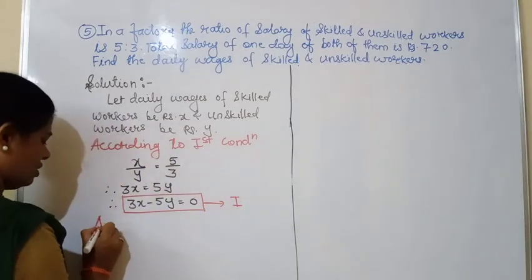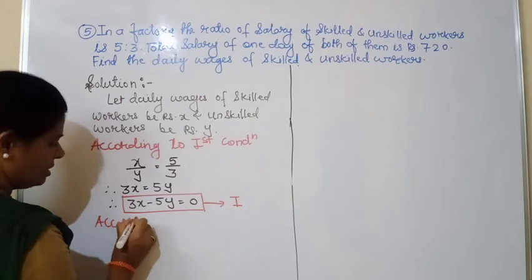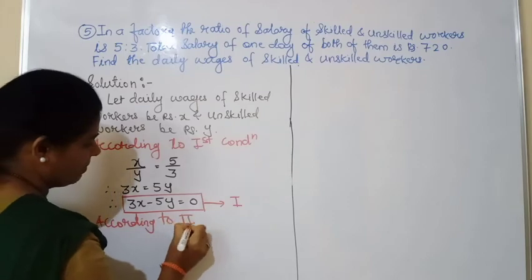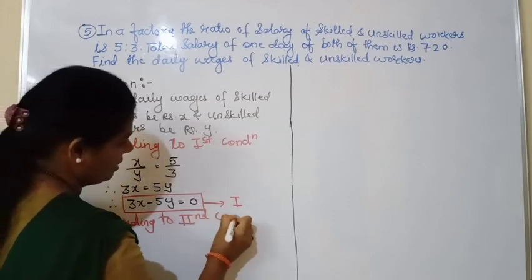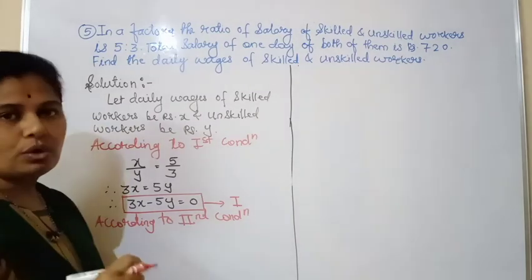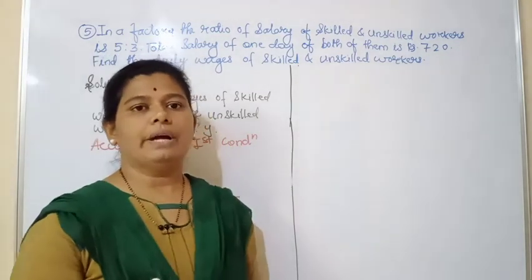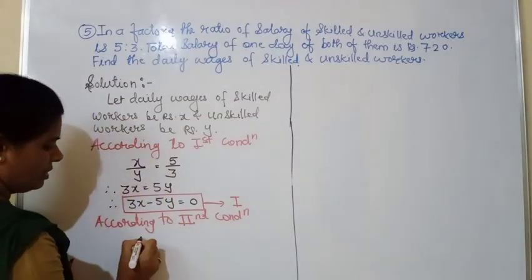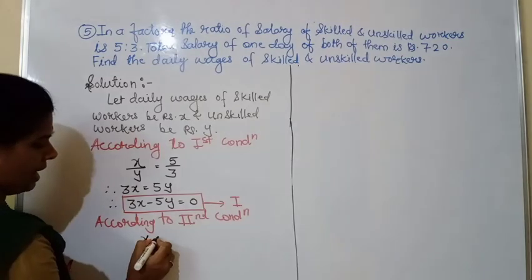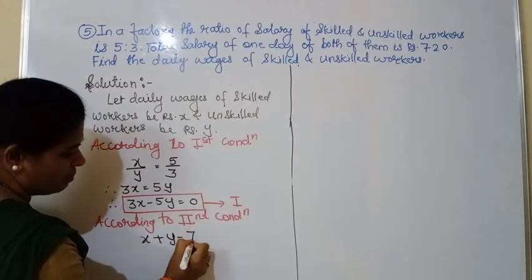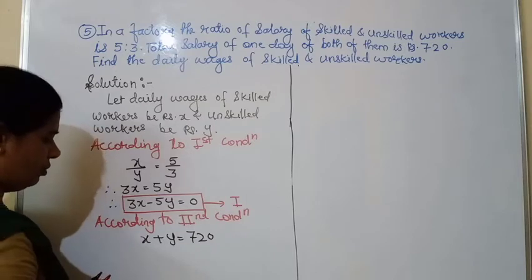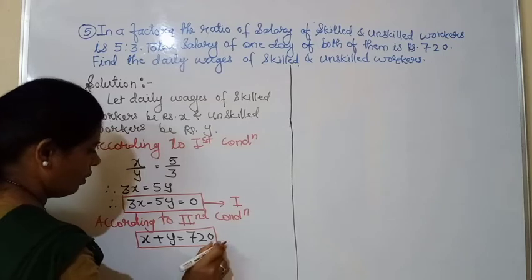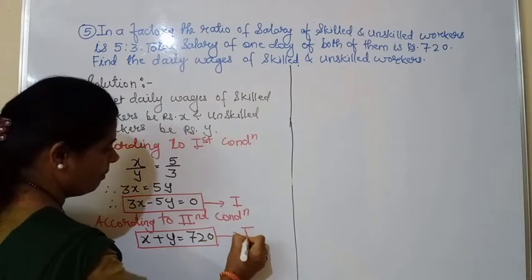Now what is the second condition given? According to the second condition, that is the total is given. Total salary of 1 day of skilled and unskilled workers is 720. So it's very simple. The salary of skilled is x, unskilled is y. So x plus y equal to 720. So we got the second equation also. This is equation number 2.